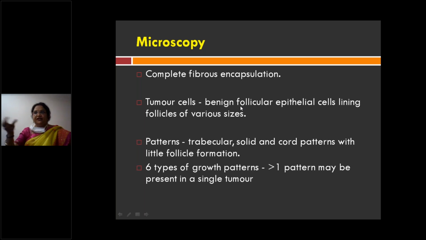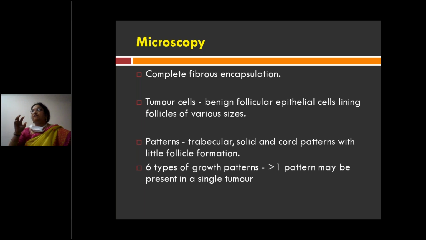And the tumor cells, within the capsule you have benign follicular epithelial cells, which are arranged in the form of follicles of varying sizes. So what are the arrangements of these benign follicular epithelial cells within the nodule? You can see trabecular arrangement, microfollicular, macrofollicular arrangement, solid and chord pattern. All these patterns you can see. Six types of growth patterns you can see sometimes.